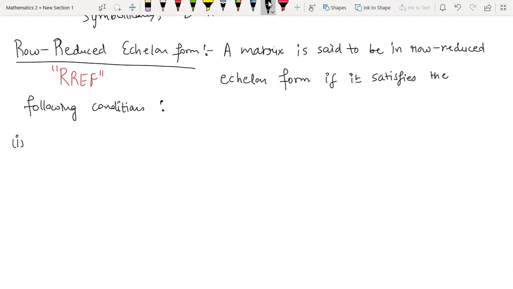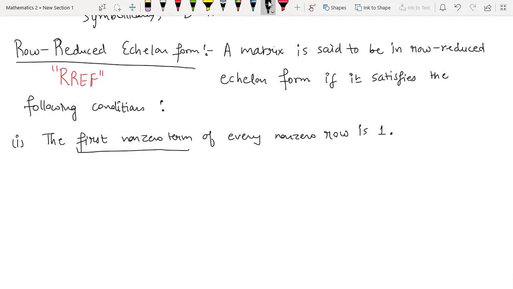The first condition is the first non-zero term of every non-zero row is 1. This first non-zero term is known as the leading term. There is another word for this same term. This is known as a leading term.